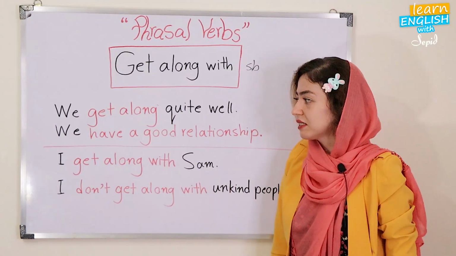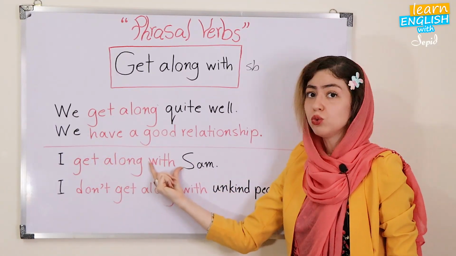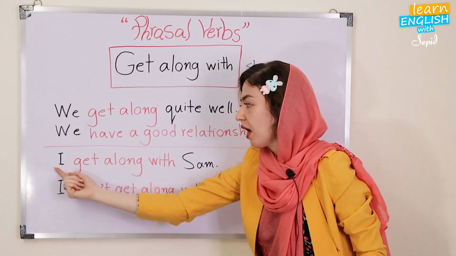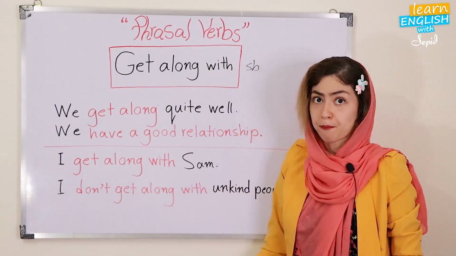That's it. Now, how about with? What's the usage of with here? So let's go. I get along with Sam.